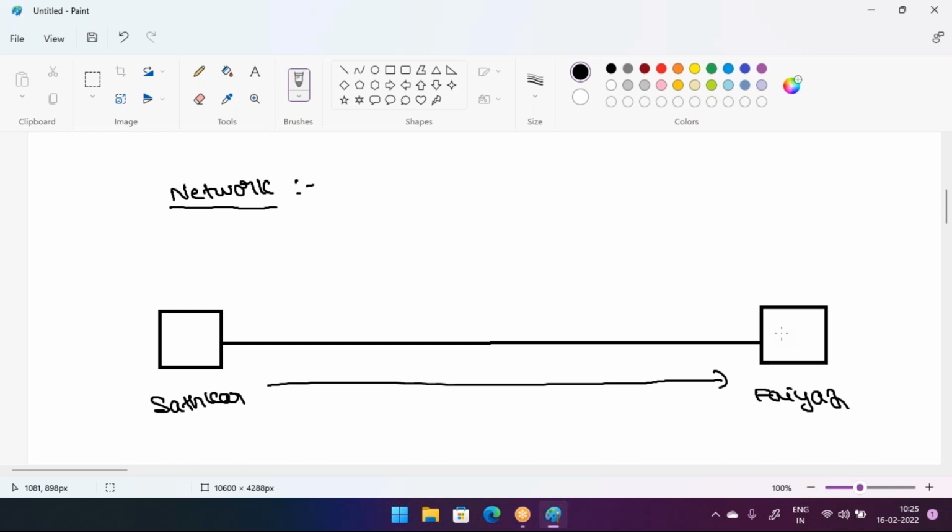Now, sir, what about if these two computers are in the same building? Then we can connect them with one cable.